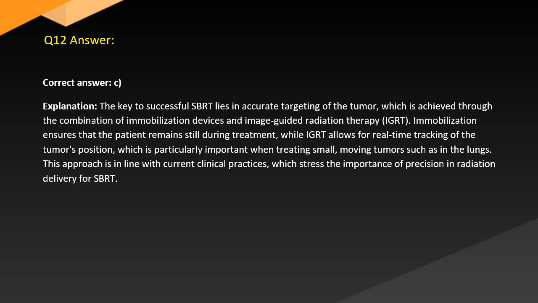Immobilization ensures that the patient remains still during treatment, while image guidance allows for real-time tracking of the tumor's position, which is particularly important when treating small, moving tumors such as in the lungs. This approach is in line with current clinical practices, which stress the importance of precision in radiation delivery for SBRT.